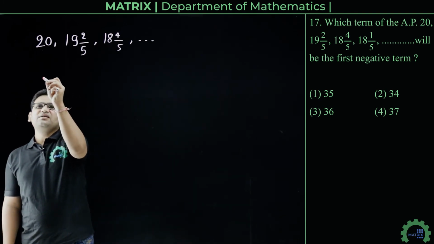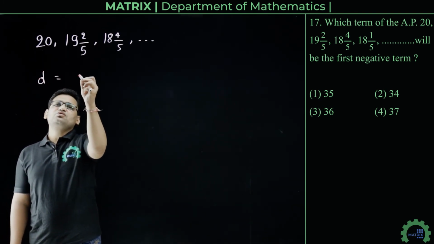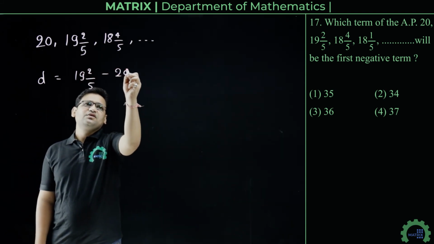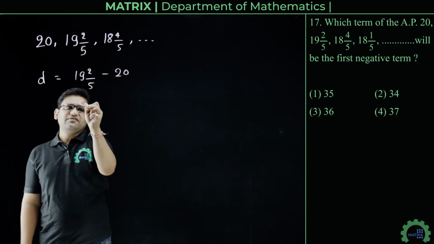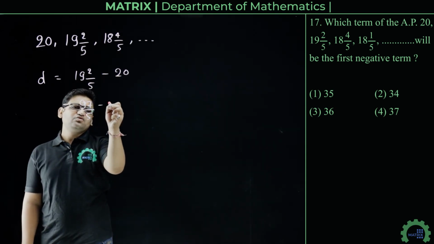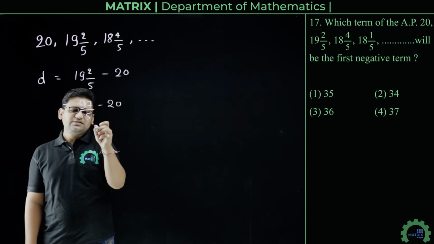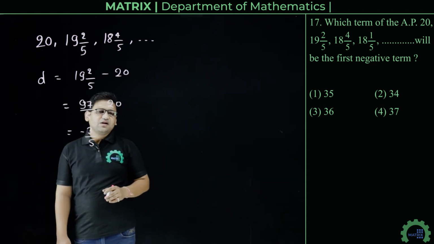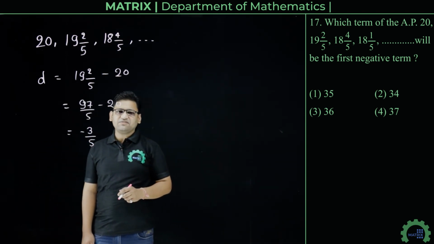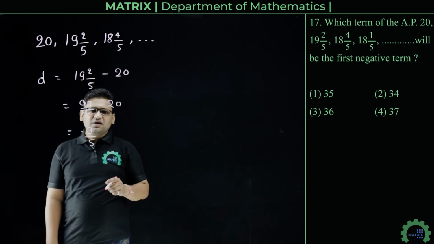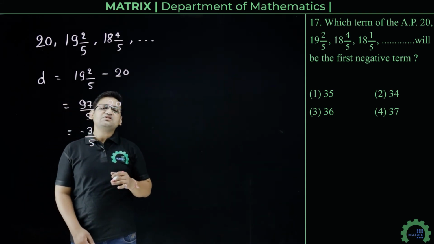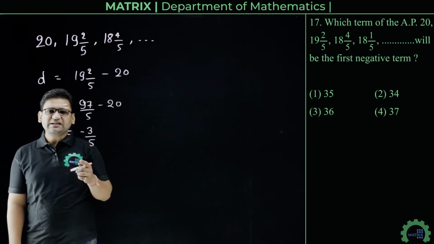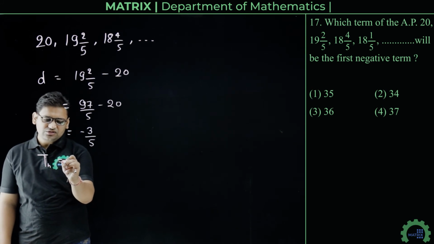So first of all we find the common difference D, that will be equals to 19 2 by 5 minus 20. So that is equals to 97 upon 5 minus 20, that is minus 3 by 5. So this is the common difference of this given AP. Now we have to find which term of the AP is the first negative term. To find the first negative term, what we will do? We will find n for which its nth term becomes 0, that is Tn equals to 0.